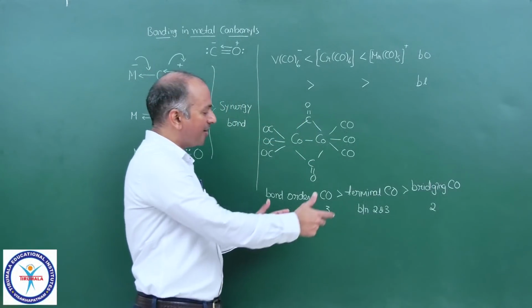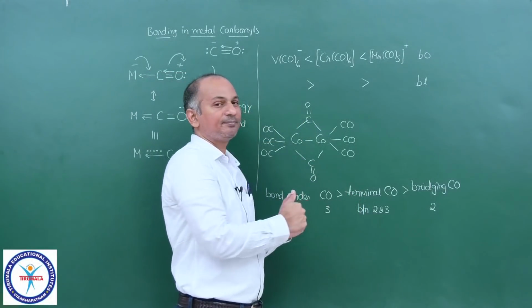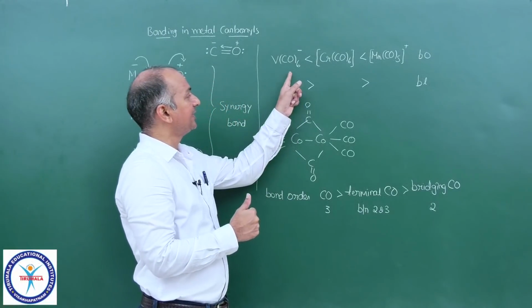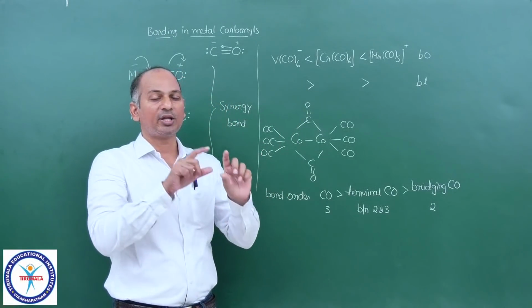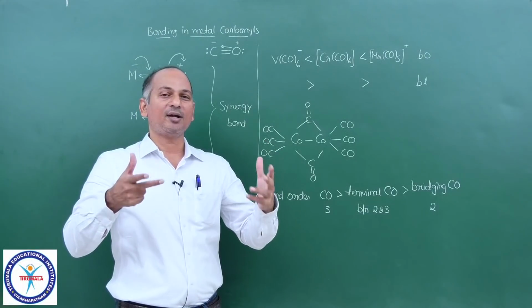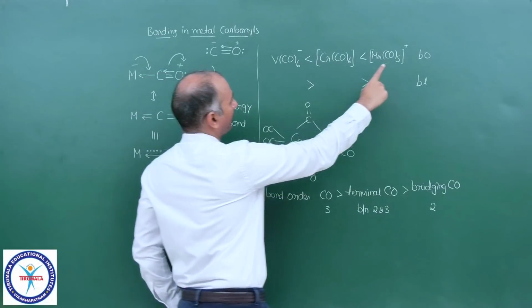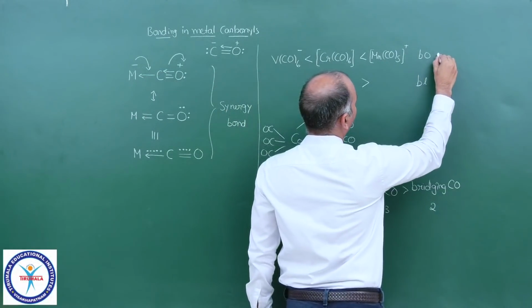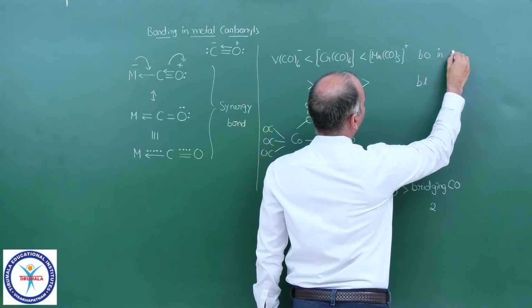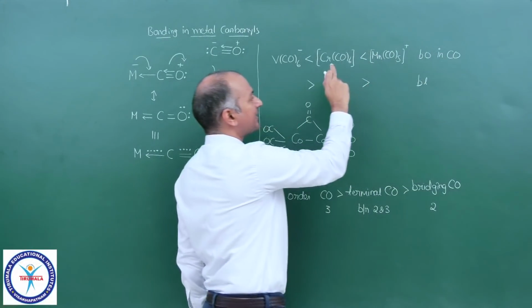So a question on this can be asked in the exam. You are given some carbonyls, and maybe asked the bond order, maybe the bond length, and one more thing. Here actually it is the bond order in carbonyl, then this is the answer.